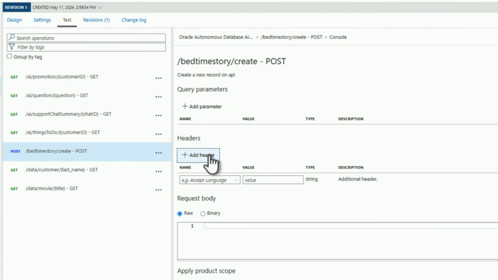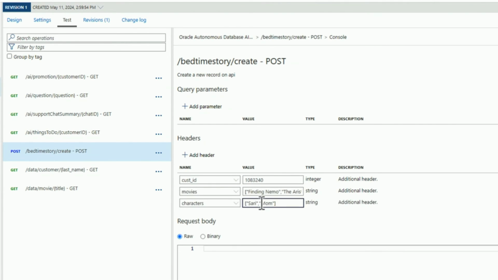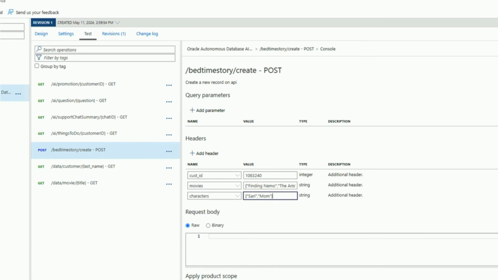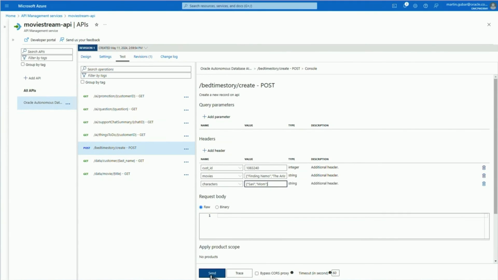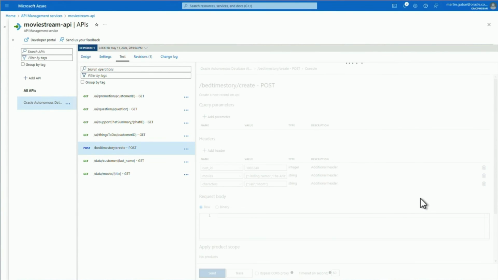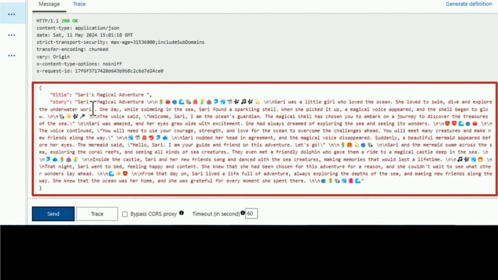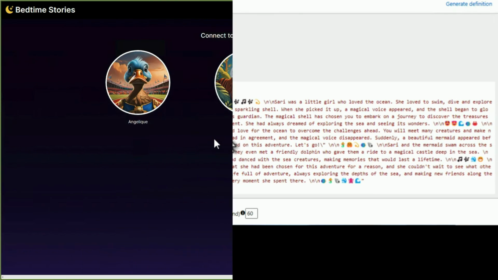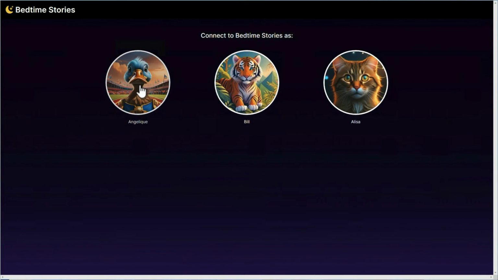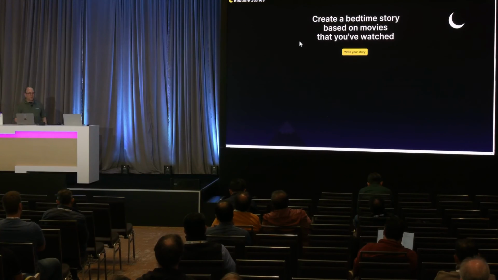And this is where MovieStream's creating new services to delight its customers. And in this one, for this customer, we're going to specify things like, what movies did they watch in the past? From my customer profile, who should this new bedtime story be targeted to? Should it be starring? Well, in this case, it's going to be starring Sari and Mom. And it goes off, runs, and there's your result. Sari's Magical Adventure. Well, let's create an app. So now we have an app, and we're going to connect and create a new bedtime story.